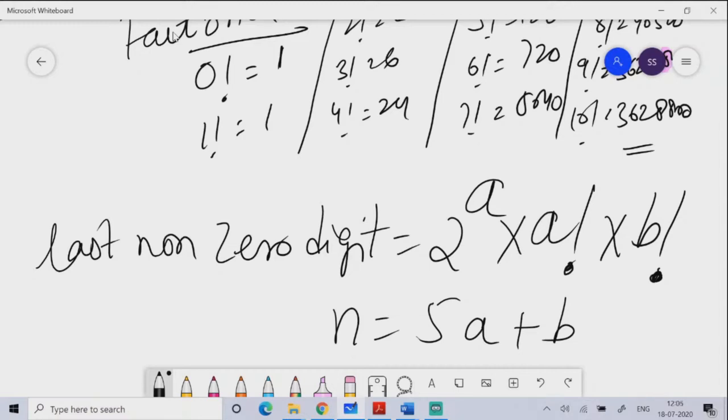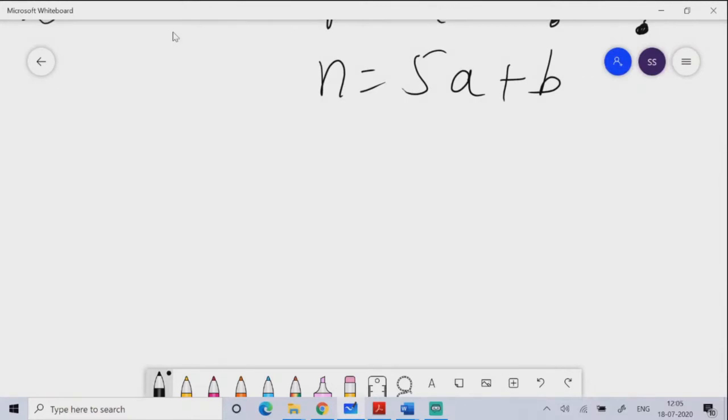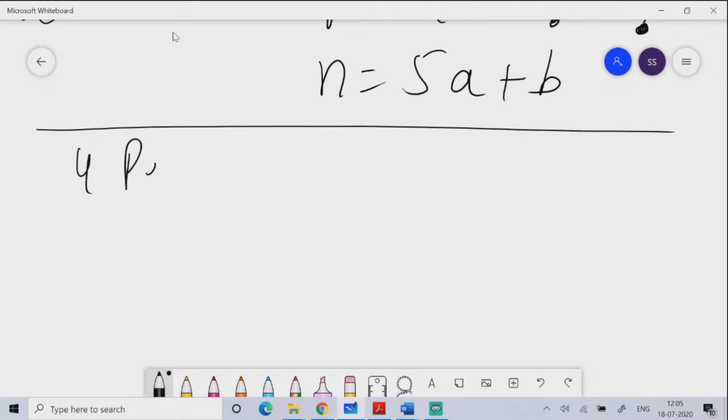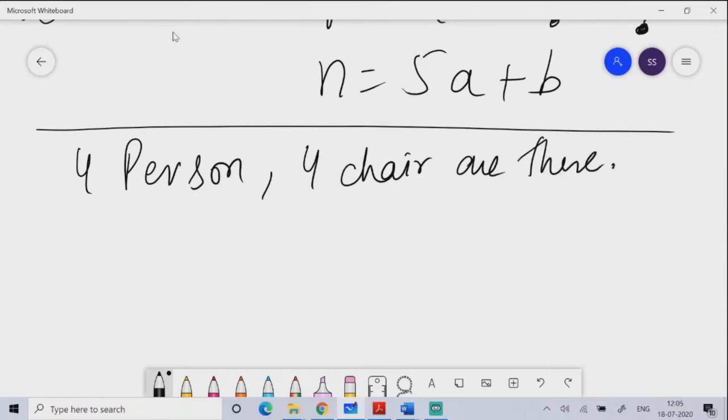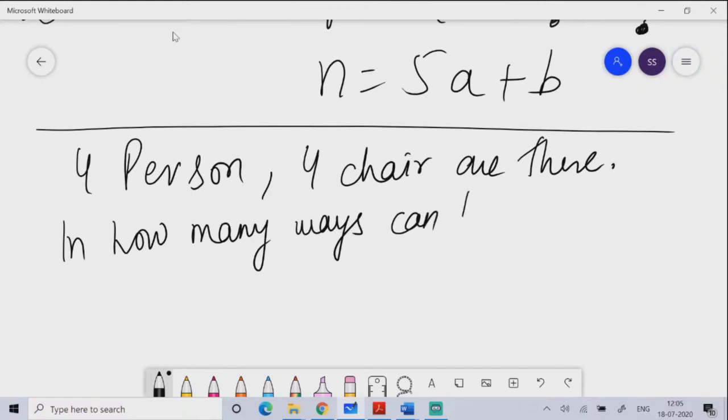So basic concepts on factorials are very important for us to understand how we can proceed with our calculation. Like if I ask you, 4 persons are there and 4 chairs are there, in how many ways can they sit?